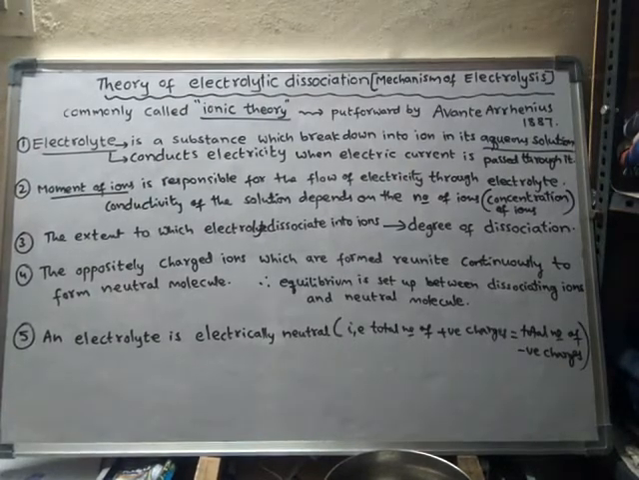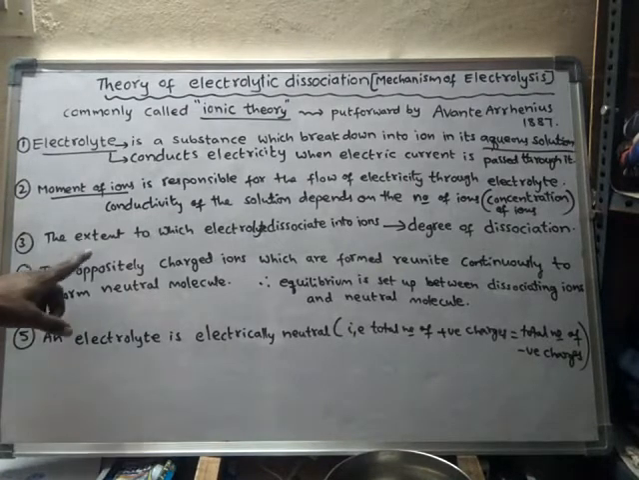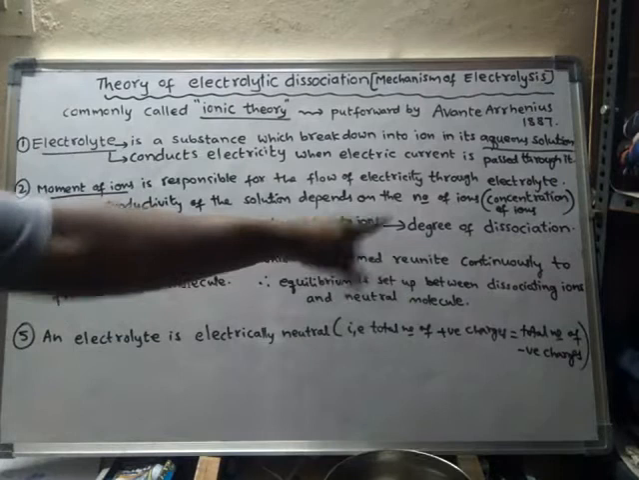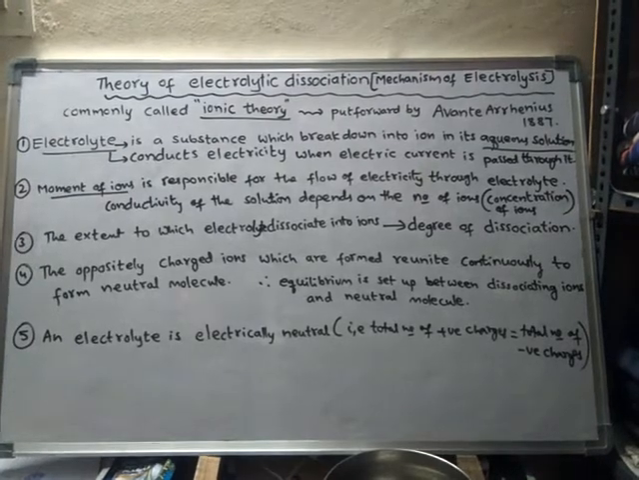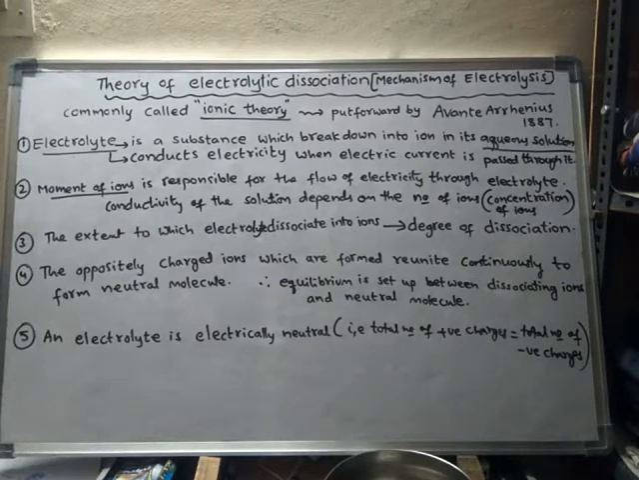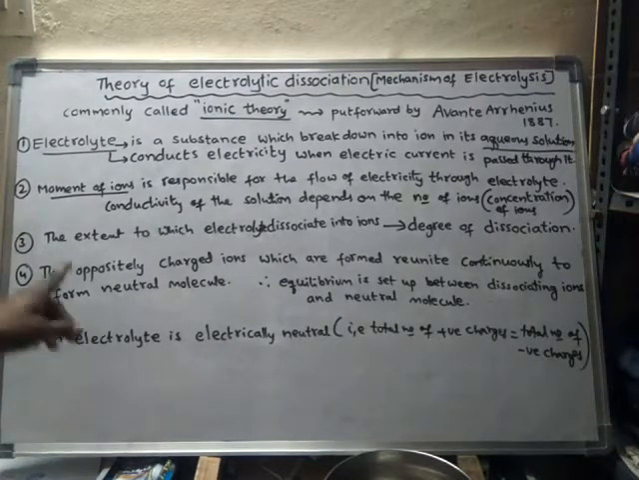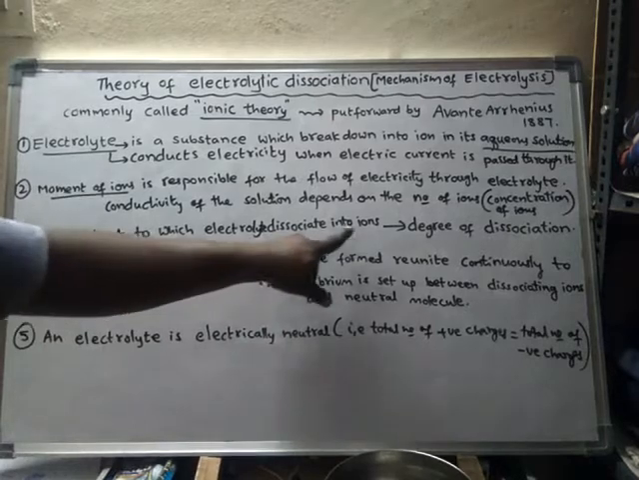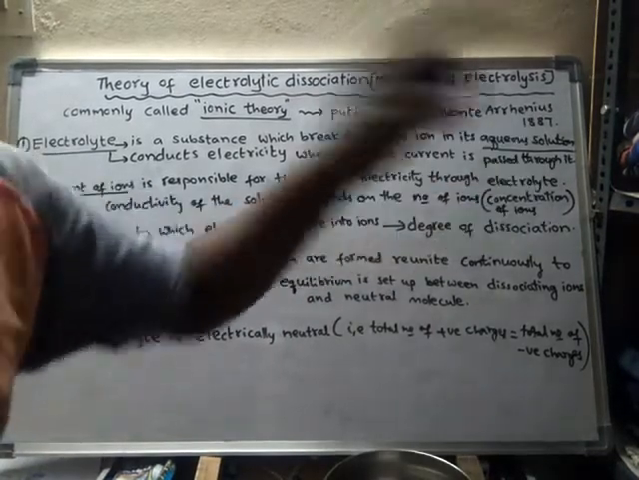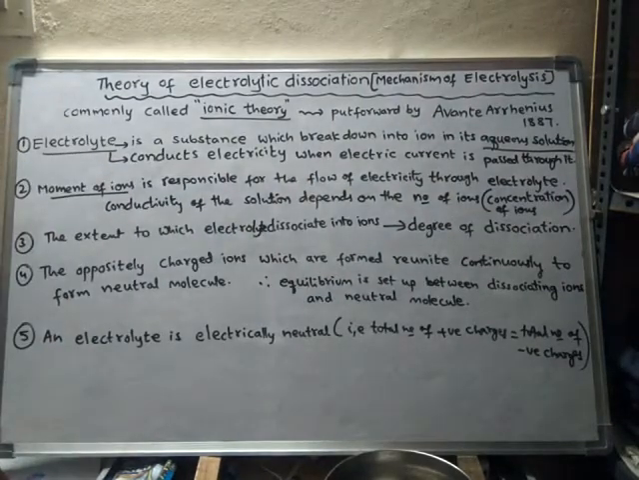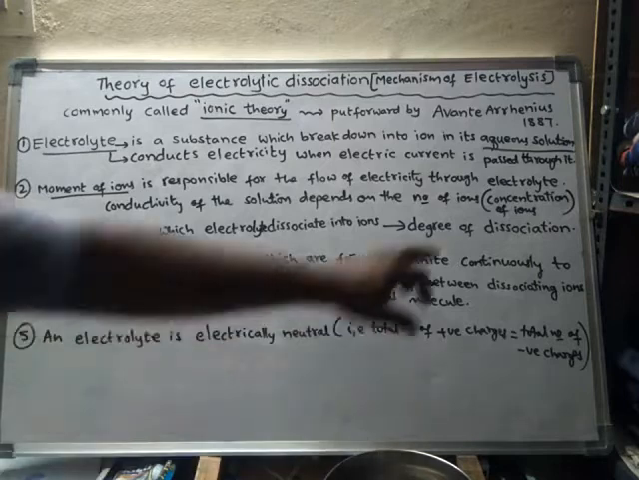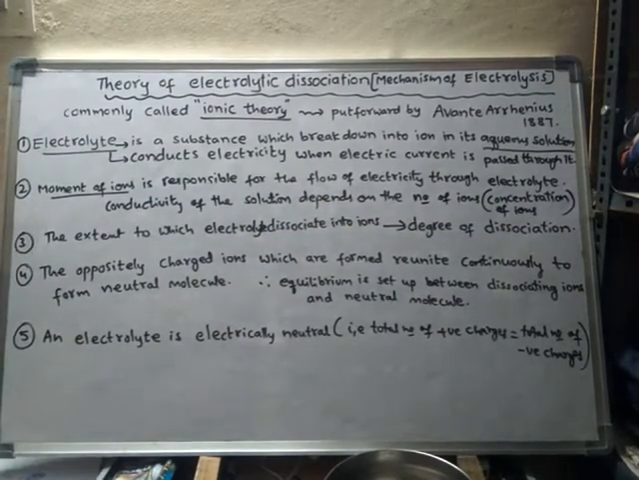Next, see the extent to which an electrolyte dissociates into ions. All electrolytes do not dissociate completely. Some electrolytes may dissociate into ions very little. The extent to which an electrolyte dissociates into ions is called the degree of dissociation. If the degree of dissociation is more, then that electrolyte is a good conductor of electricity. If the degree of dissociation is less, then that electrolyte is a poor conductor of electricity.